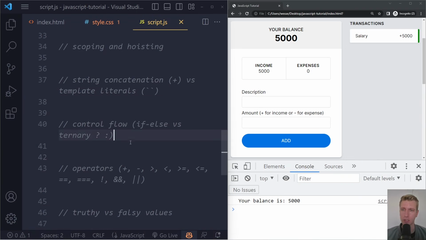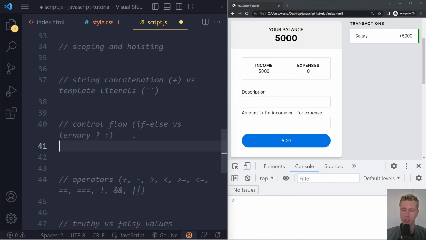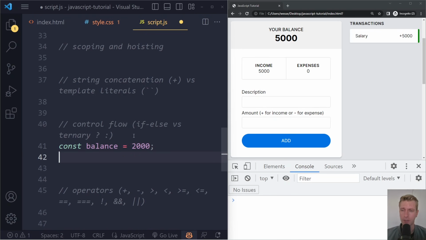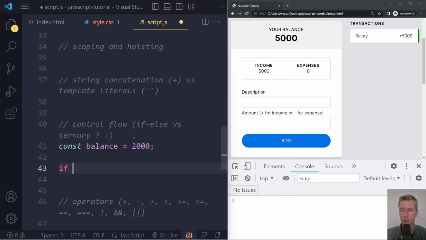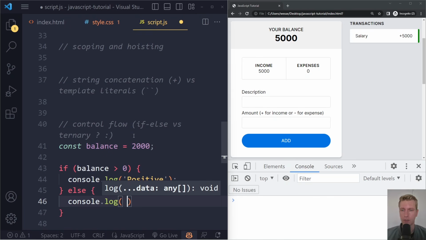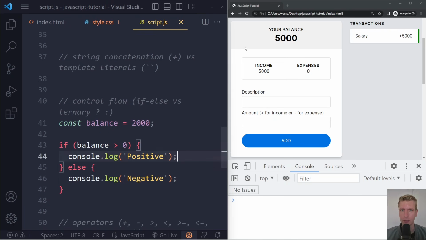Okay, let's continue with so-called control flow. And here we run into those if-else statements, but there is also some innovation here. I'm going to refresh here to reset everything. So here what we could have, for example, is let's say balance. Let's say balance is 2000. And now we can use maybe if else. So if the balance is more than 0, so if it's a positive balance, maybe we can log positive. That's the only statement we want to run. You write else, we want to log negative. So here, let's actually see what we get. If I refresh here, we get positive.